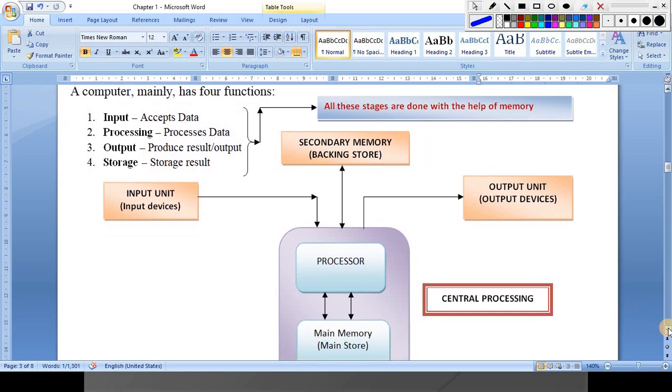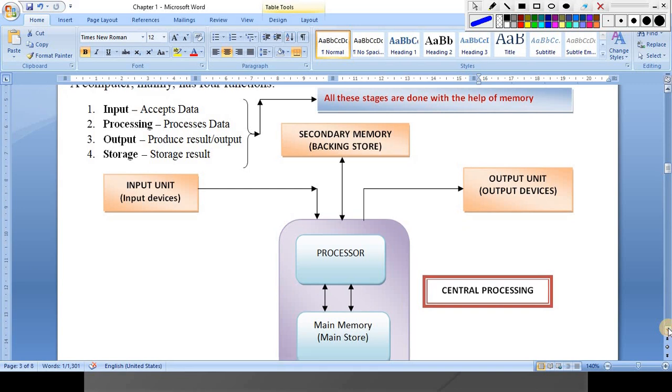So let's take a review of this. When you input your data, it will directly move to the processor, then it may go to main memory, then again it will be processed. After processing it may be directly output, or before output it will be stored in your secondary memory.